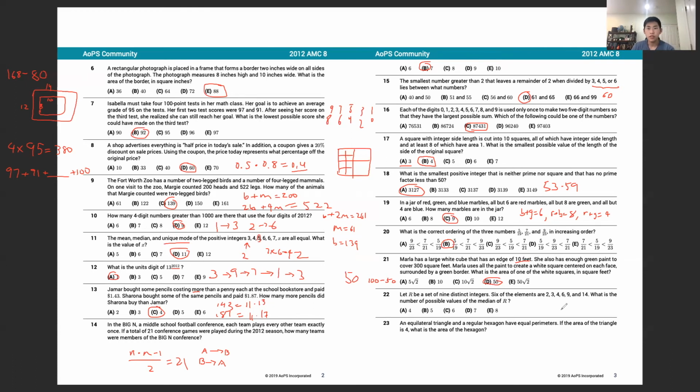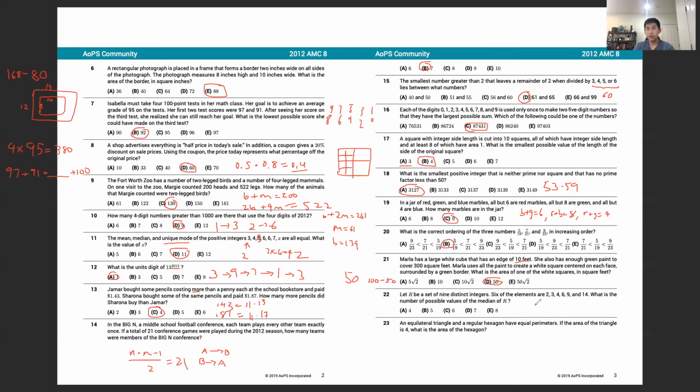So problem 22. Let R be a set of 9 distinct integers. 6 of the elements are 2, 3, 4, 6, 9, and 14. We want the number of possible values for the median of R. So we're going to add 3 more values here.